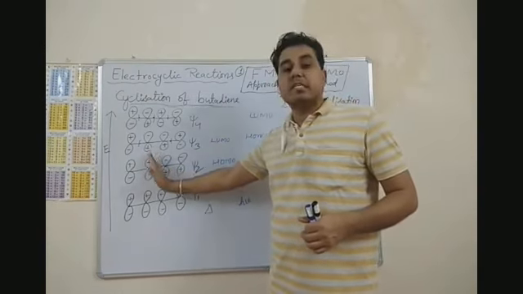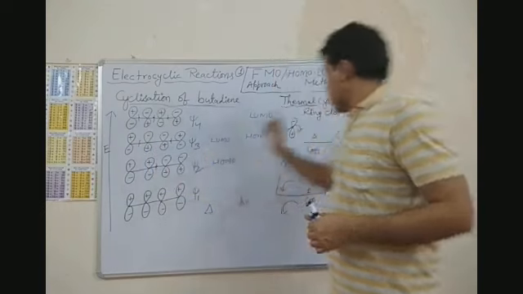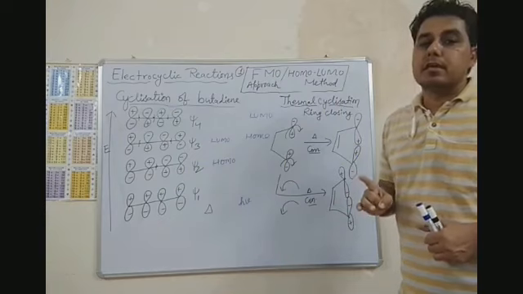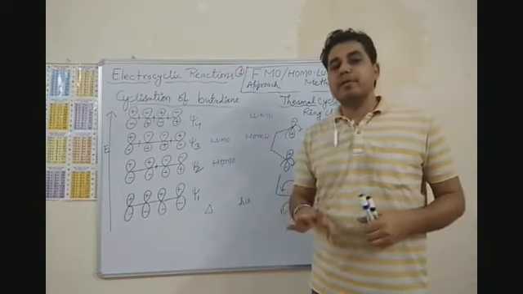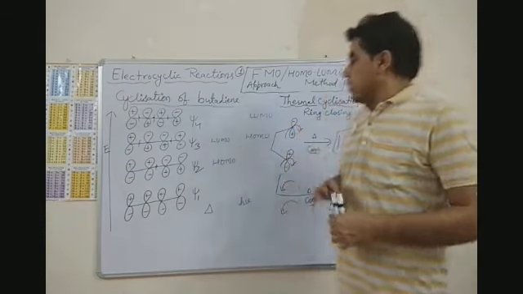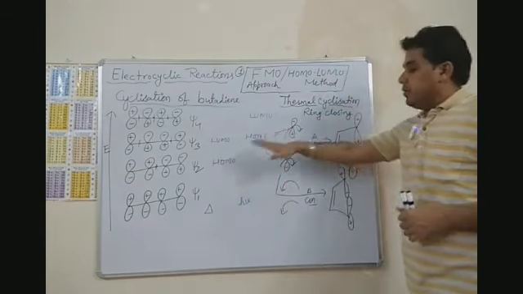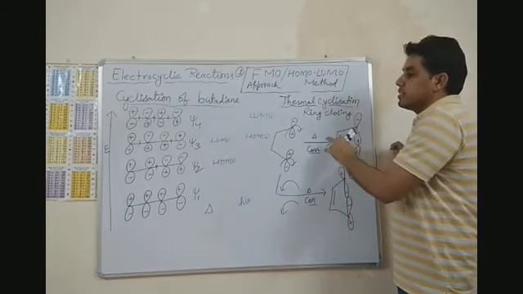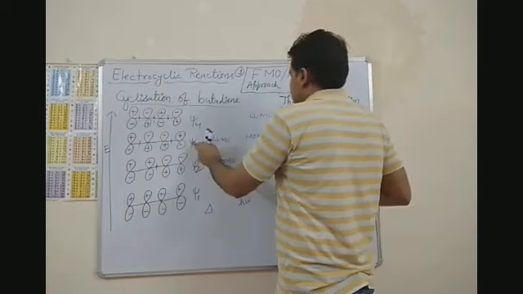This has C2 symmetry, right? So if the orbital has C2 symmetry, in that case it will perform conrotatory motion under thermal condition, right? Okay, and if we have been given photochemical condition, let us see what will happen.